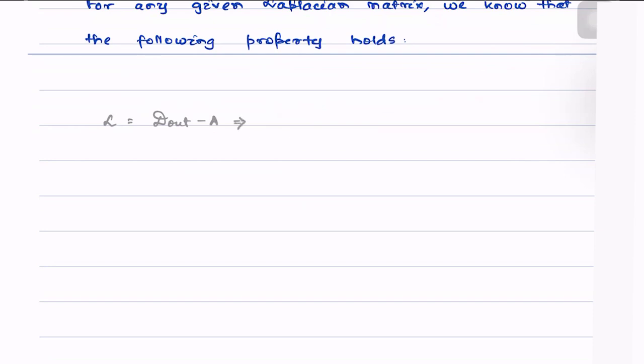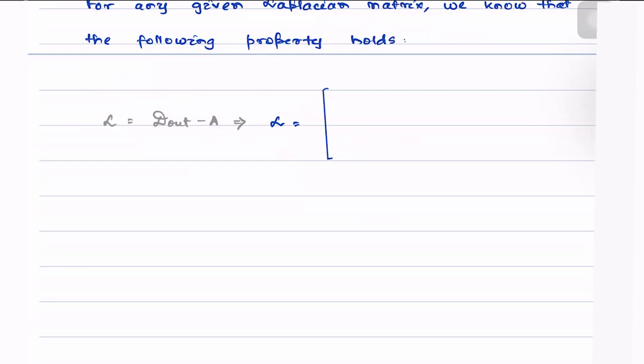This implies that L, and this is something that we'll keep using, is equal to the following. The first entry, L11, is nothing but, so we refrain from writing the diagonal entries as D out. Why do we refrain from writing it as D out?